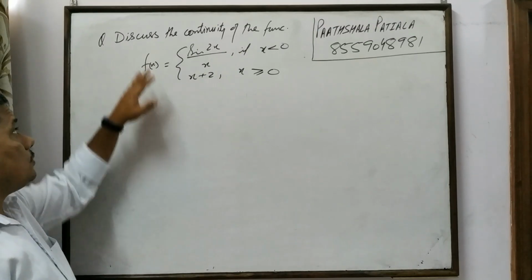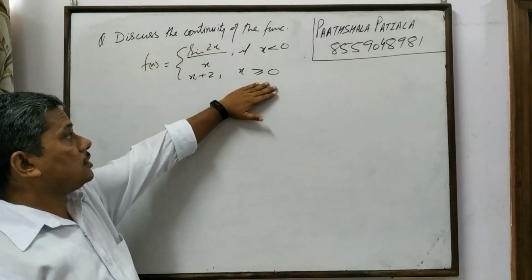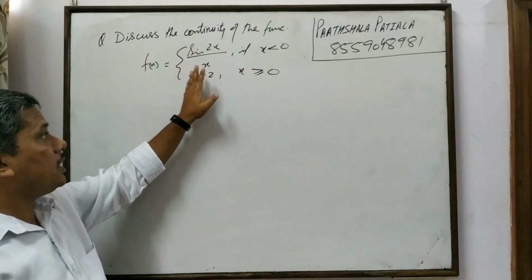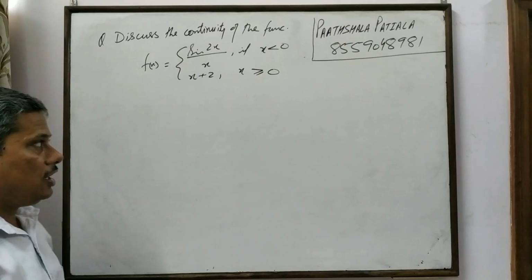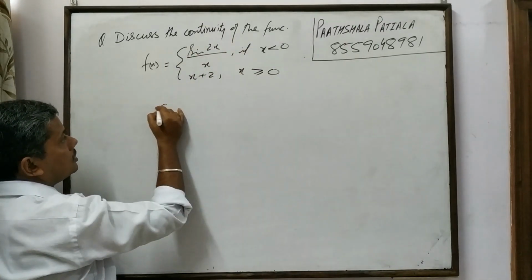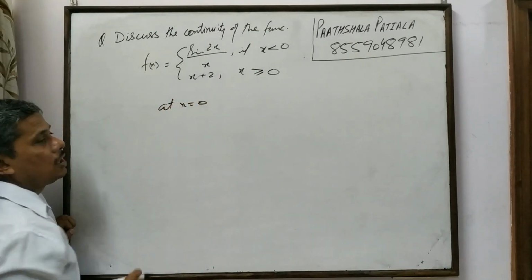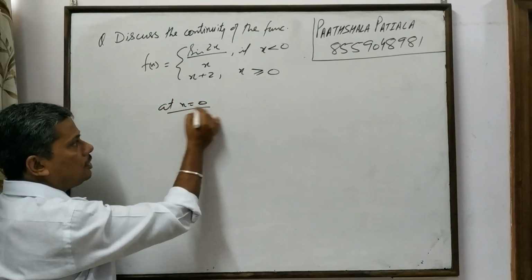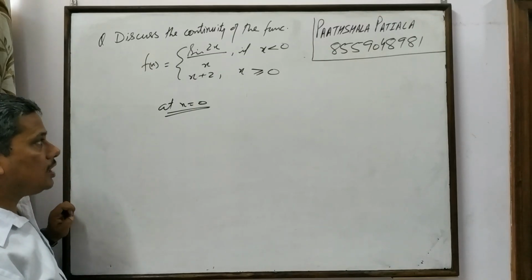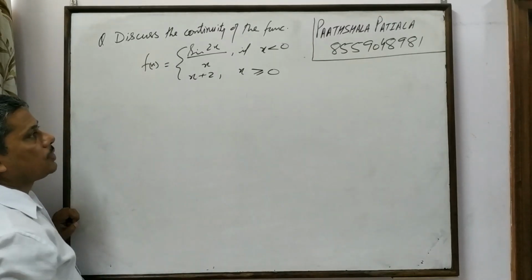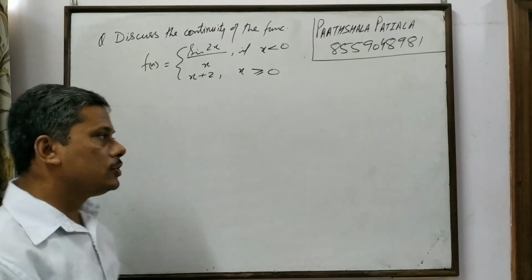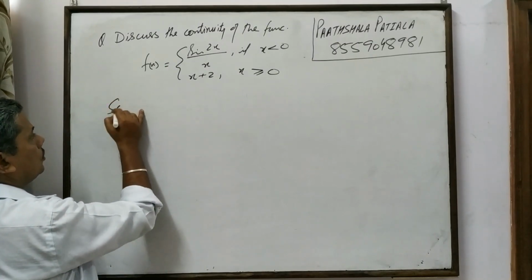Basically, when you are given 'discuss the continuity of the function' and it is not mentioned 'at x is equal to 0', then it is continuity over an interval. Only if the question says 'at x is equal to 0' is it continuity at a given point. So for that purpose, you don't have to do much.